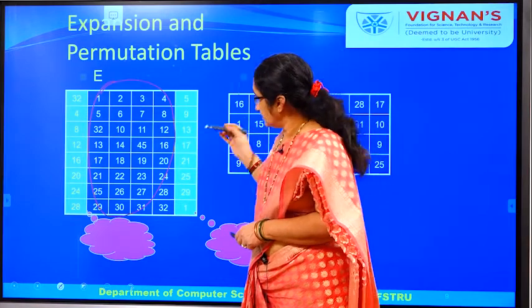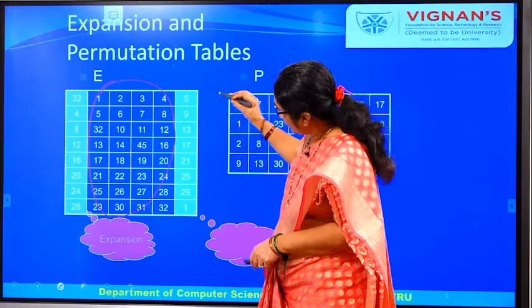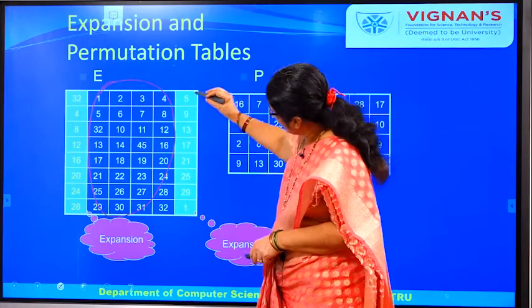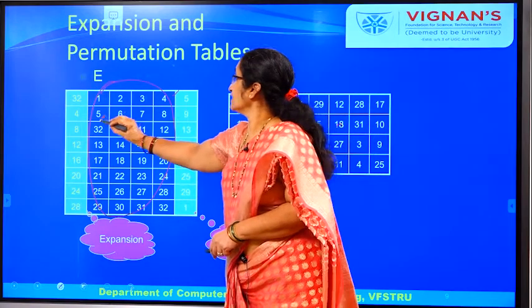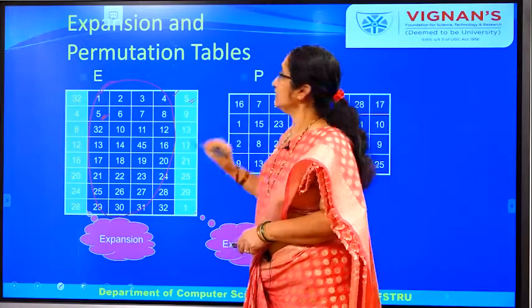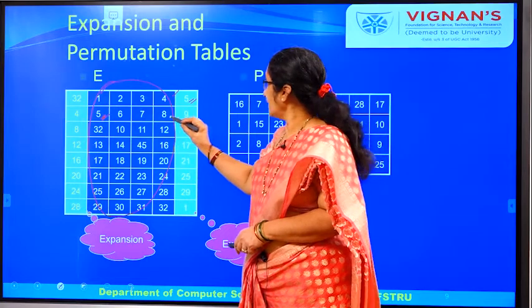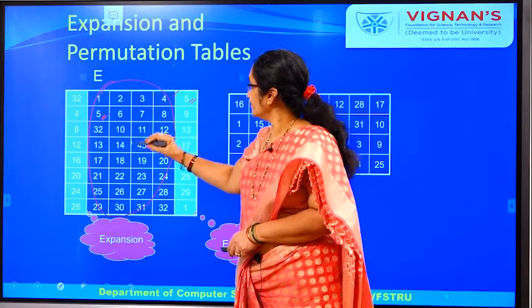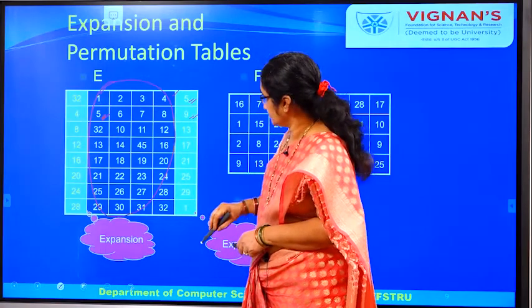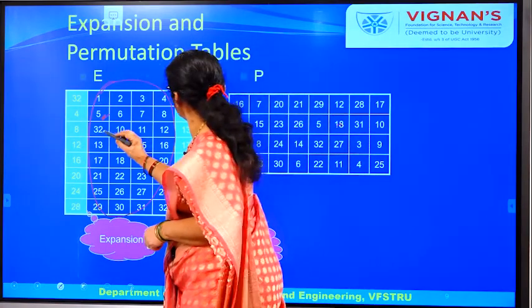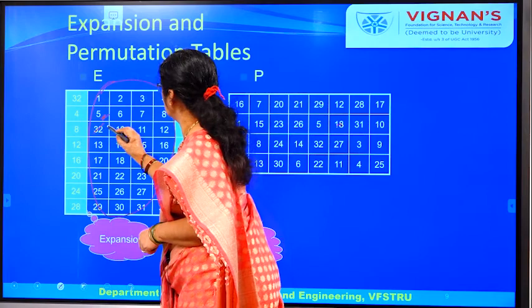So, how? Here what we are doing is, after 4 we are including this particular 5th bit again here. Similarly, after 8th bit we are including this 9th bit here. Here some mistake, this is 9th bit.